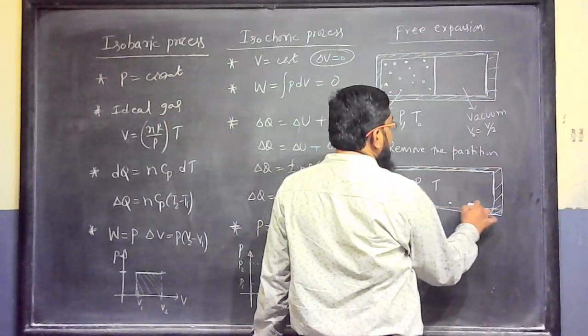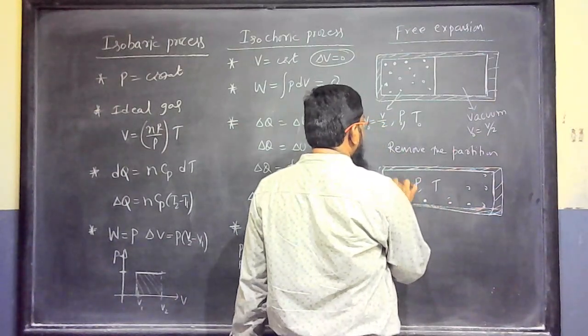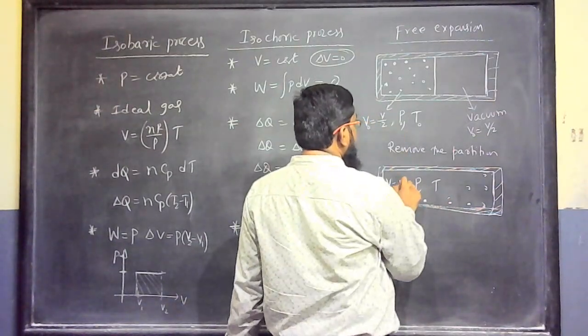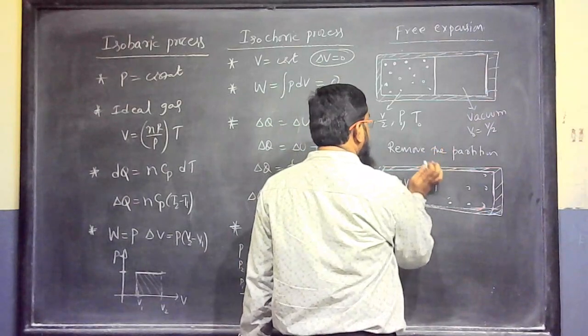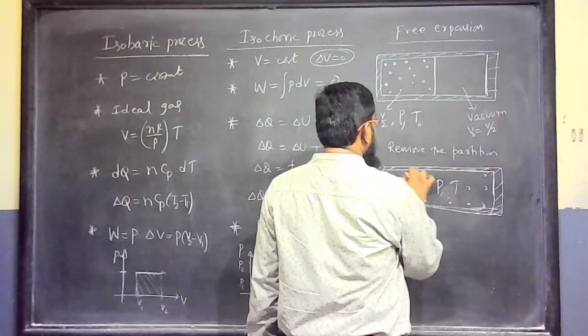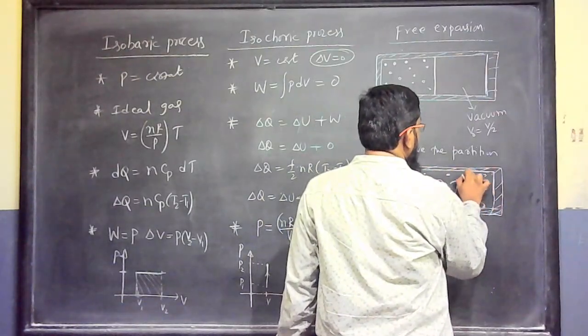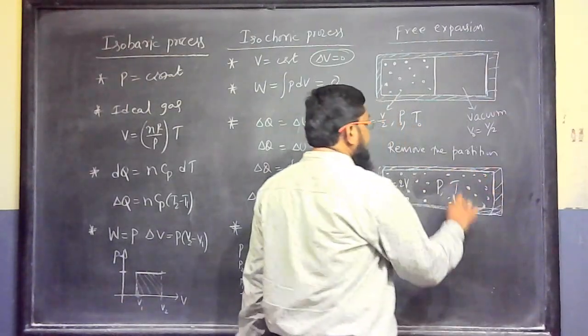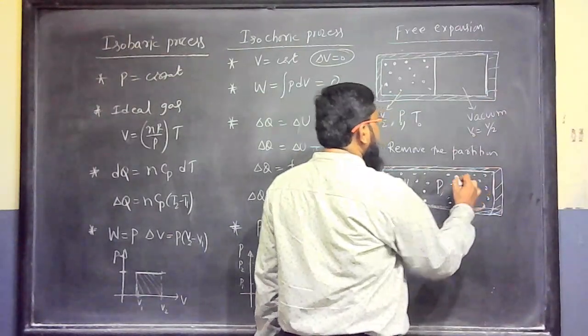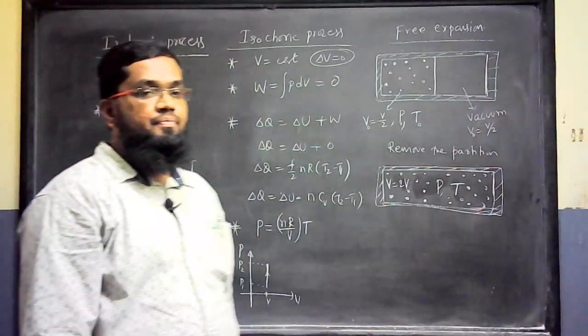Volume will be double, you need not mention here that volume will be double. Then V will become 2 times V naught. Then what is the pressure and what is the temperature? That we need to comment for this ideal gas. For this ideal gas, temperature and pressure, we need to comment here.